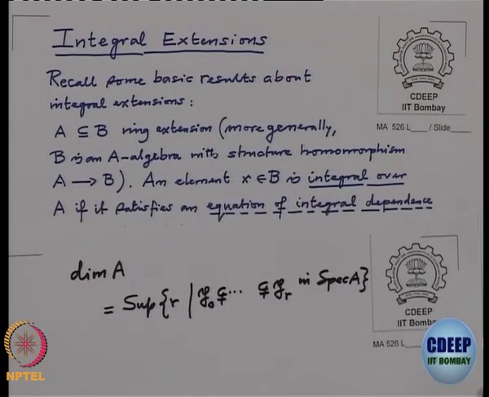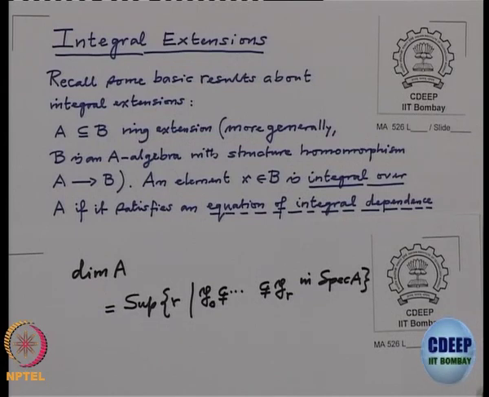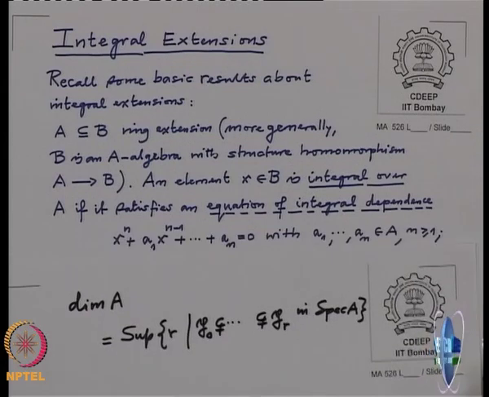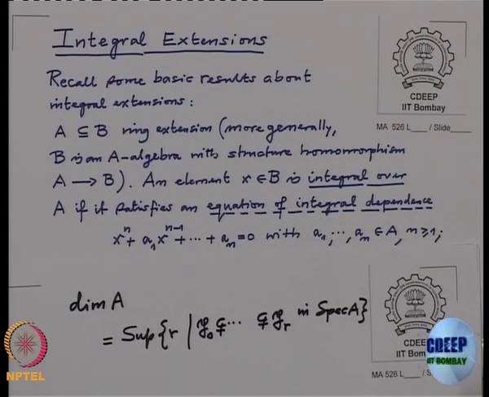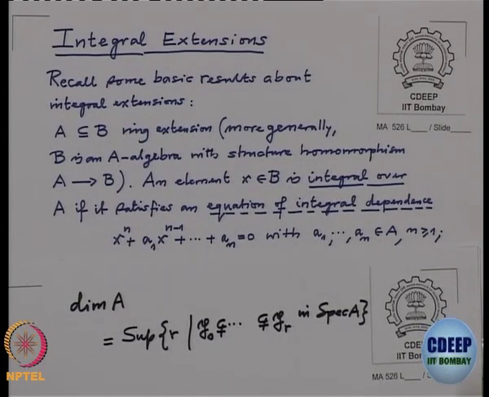So, an element x is integral over A if it satisfies an equation of integral dependence. An equation of integral dependence is a monic equation in X, and when you substitute the variable equal to the small x, it becomes 0.